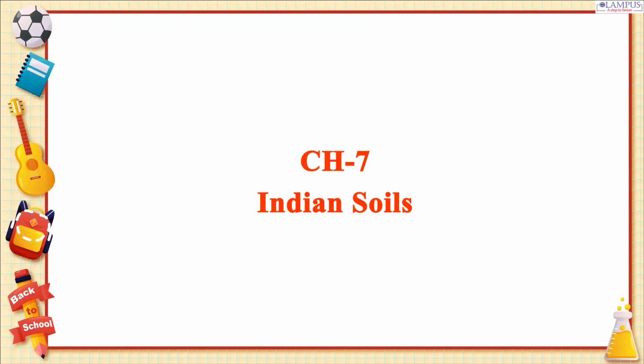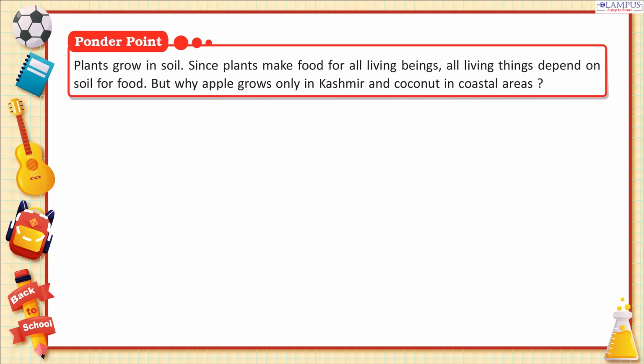Chapter 7. Indian Soils. Ponder point. Plants grow in soil. Since plants make food for all living beings, all living things depend on soil for food. But why does apple grow only in Kashmir and coconut in coastal areas?